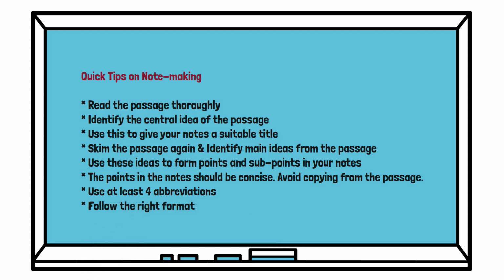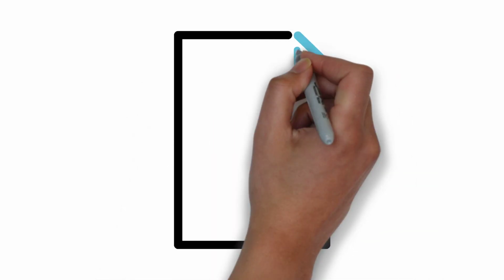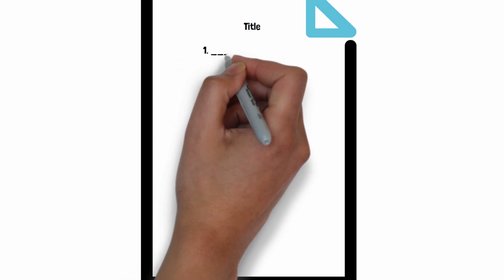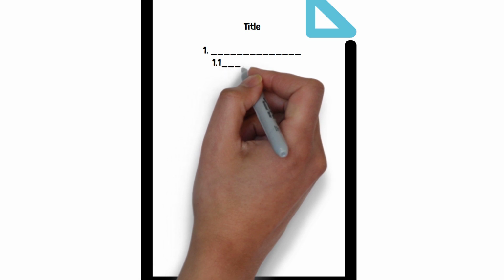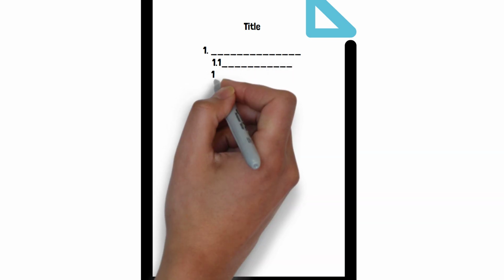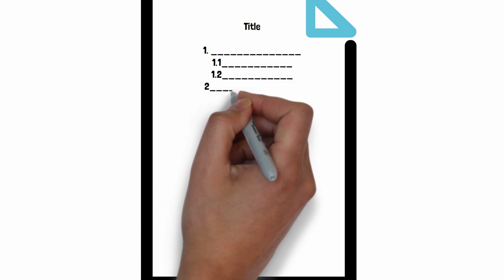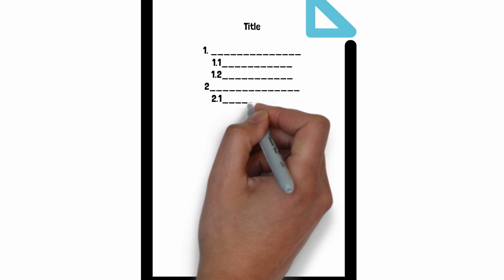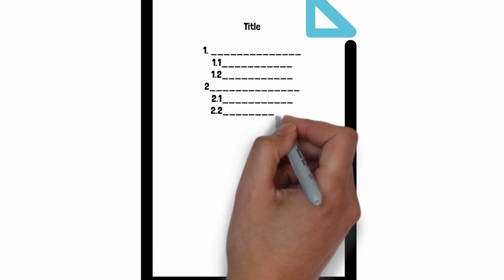Now let's understand the proper format for note making. Students, this is how your notes should look. First, give a suitable title to your notes. Use a proper numbering system for your notes, like here in this example, the numbers are 1 and if there are subpoints 1.1, 1.2 and so on. Use at least 4 main points along with subpoints as required.